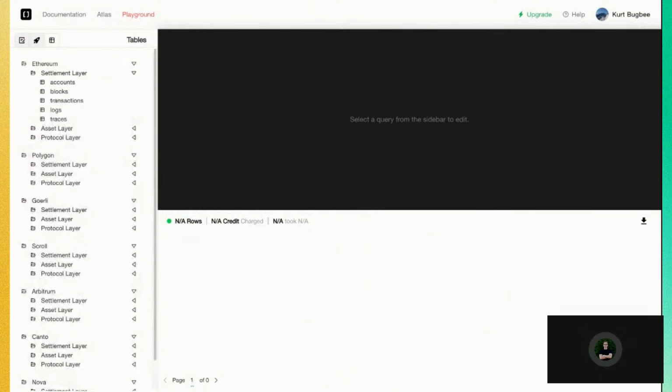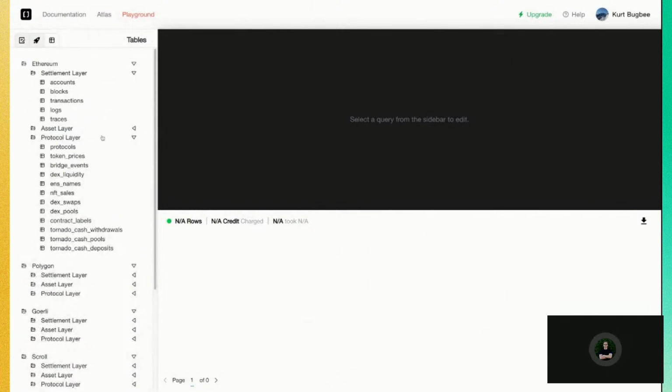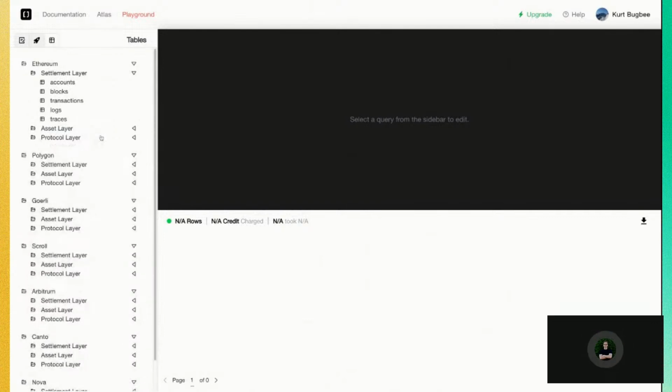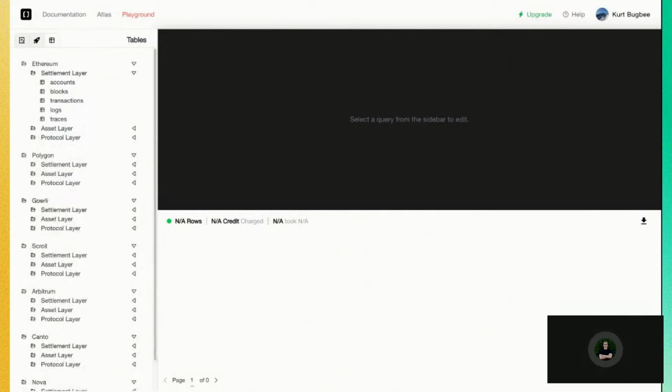Now the lowest level of abstraction here, we call our settlement layer. This is your data at the lowest level. So your accounts, your blocks, your transactions. And as we move up the stack, we have asset layer. Now here we get into NFTs, owners of these NFTs, etc. And at the very highest level, we have our protocol layer. We have a team of protocol engineers who are working day in, day out on the data that's stored in these tables, and we take pride in our speed and completeness.